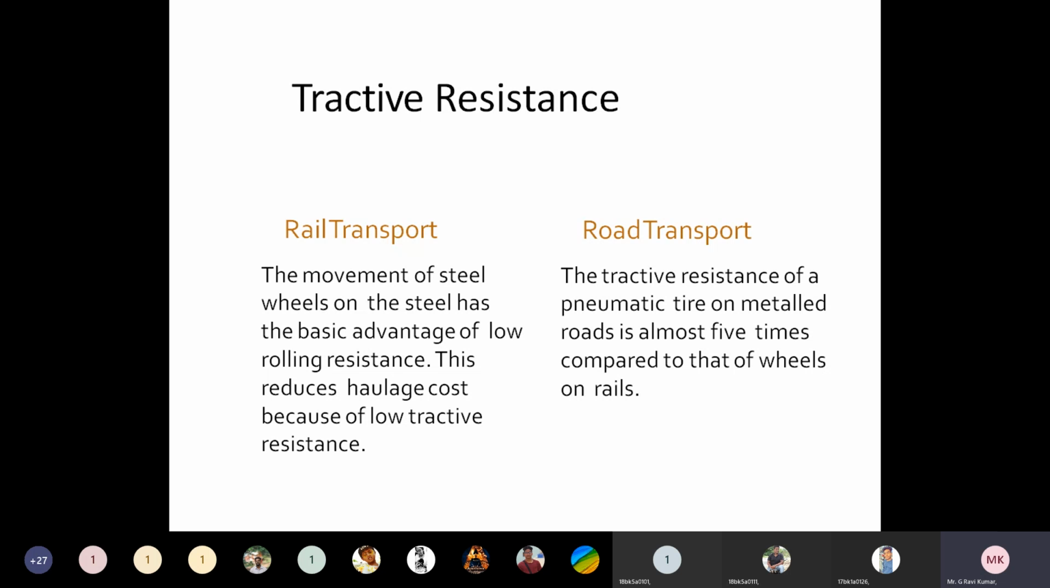It means there is no need to maintain any tractive resistance in railway transport, but in road transport, the tractive resistance should be about 5 times more than what we maintain in rail transport. Understand? So this is nothing but friction resistance: in railway transport we need not maintain any friction, but in road transport we need to maintain certain friction between the wheel of the vehicle and the road surface.